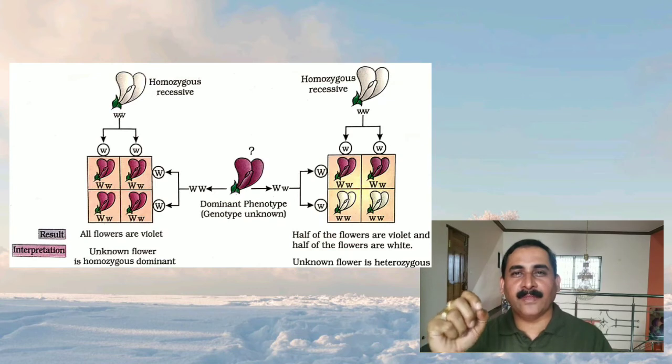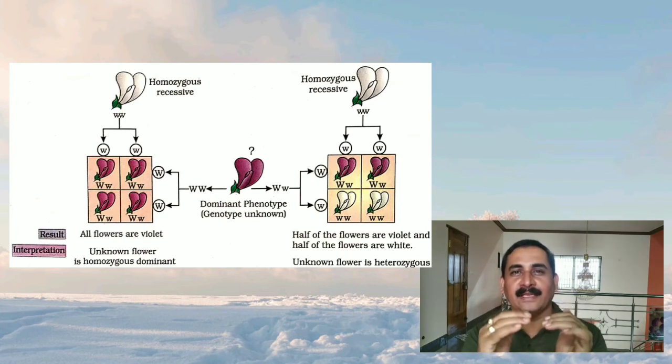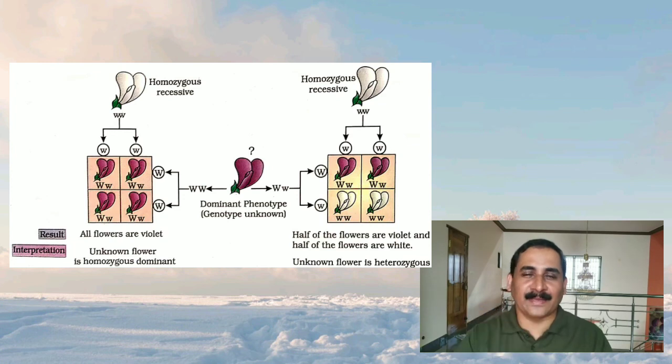The gametes having small w of the unknown dominant phenotype unite with the small w of the recessive parent, which produces a white colored flower. That means white and violet appear in a 1:1 ratio. We can say the F1 hybrid or dominant phenotype is in the heterozygous condition. If all produce violet colored flowers, then we can conclude the genotype of the dominant phenotype is homozygous dominant, that is capital W, capital W.